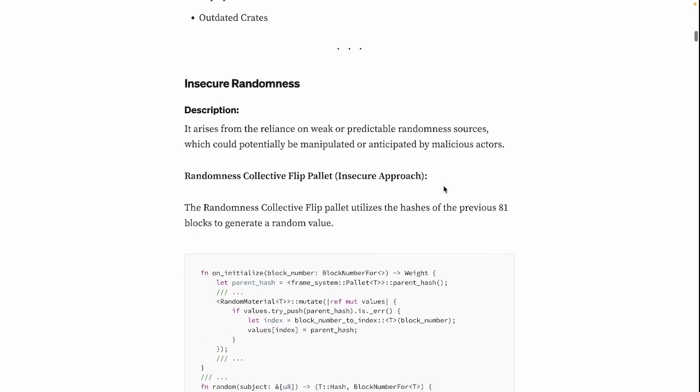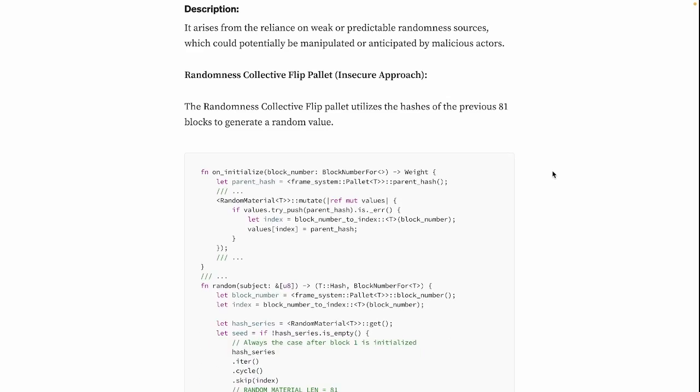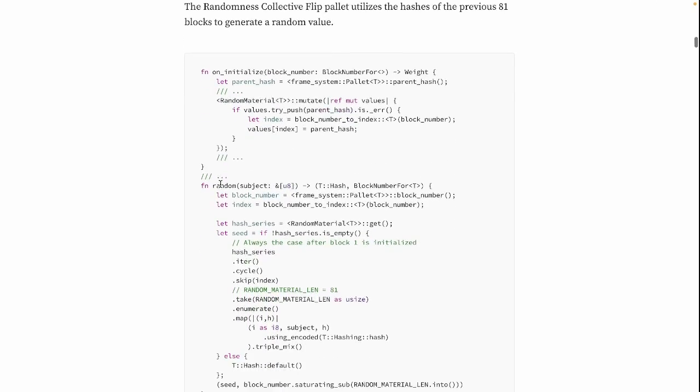So for insecure randomness, this arises from reliance on weak or predictable randomness sources, which could potentially be manipulated or anticipated by malicious actors. Here in Rust, we have the randomness collective flip pallet, which I want to go through first because it's the insecure approach. This one utilizes the hashes of the previous 81 blocks to generate a random value. And when you want to use this in Rust, this is how it looks.